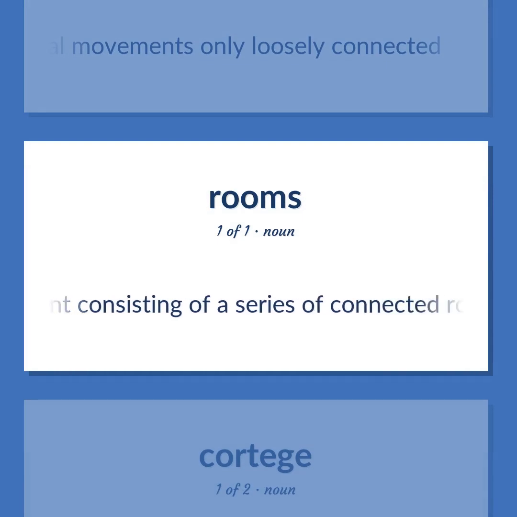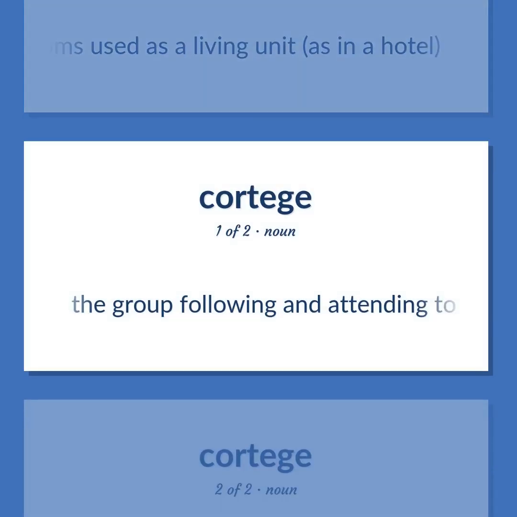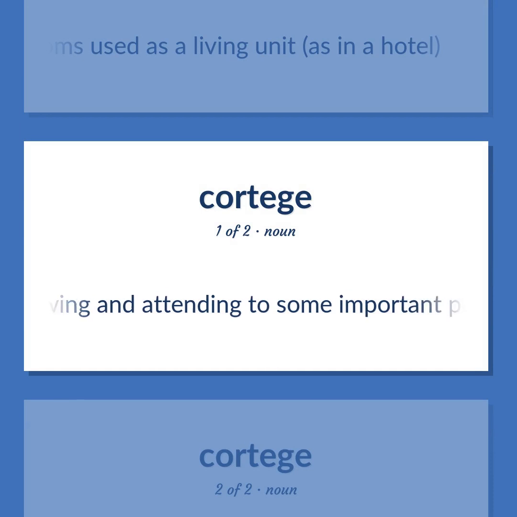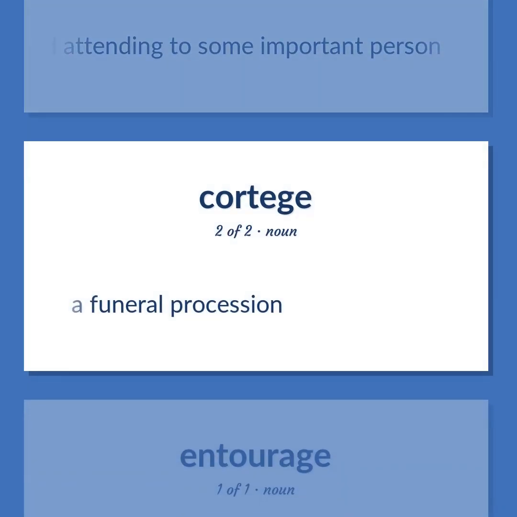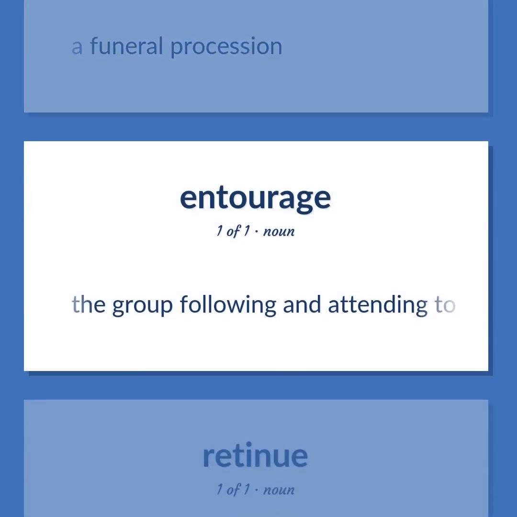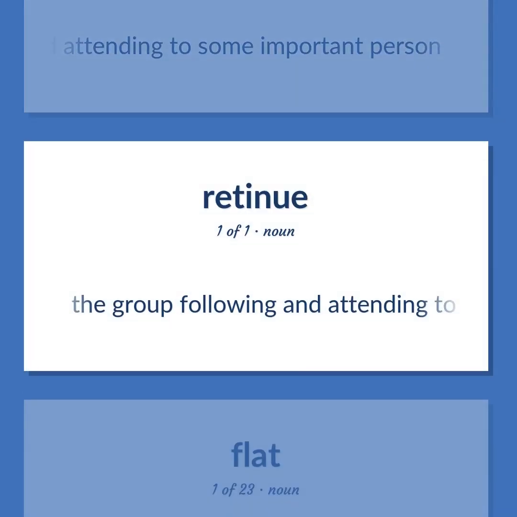Apartment consisting of a series of connected rooms used as a living unit, as in a hotel. The group following and attending to some important person. A funeral procession.